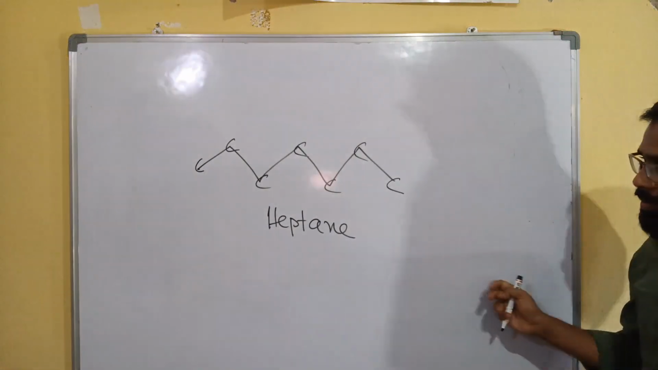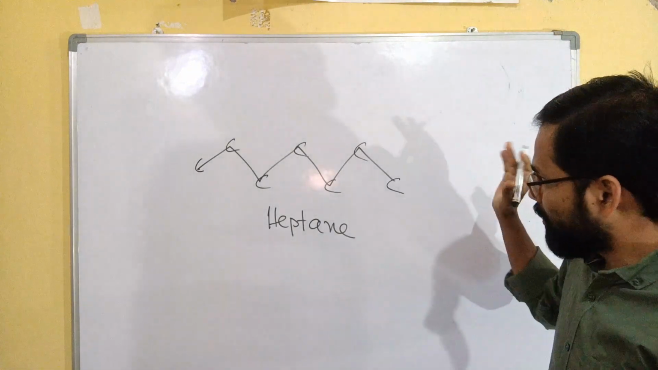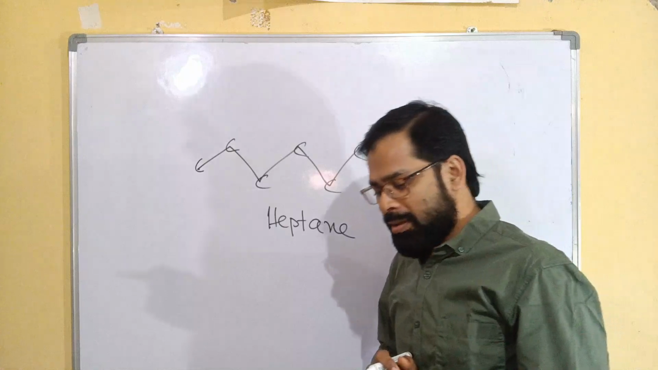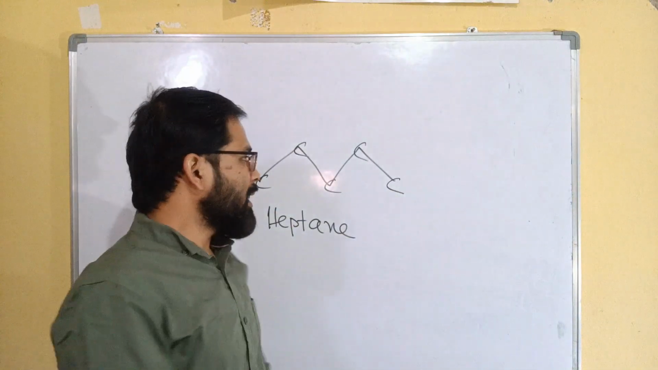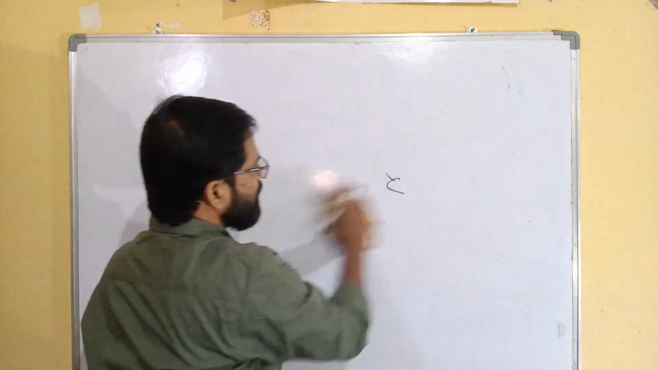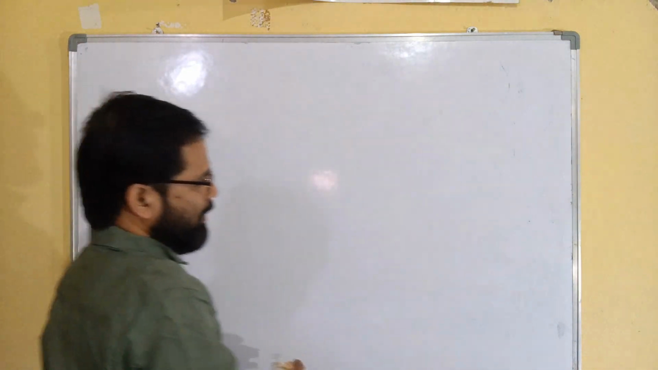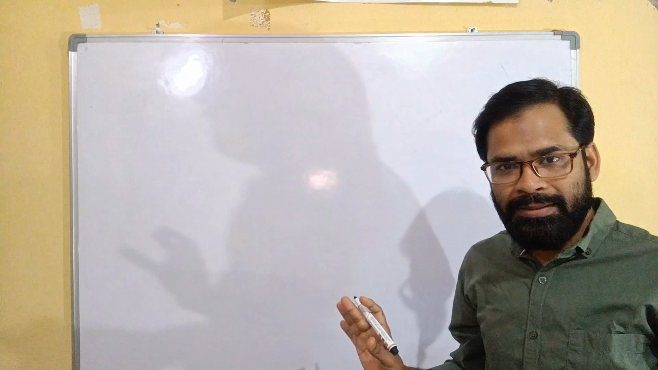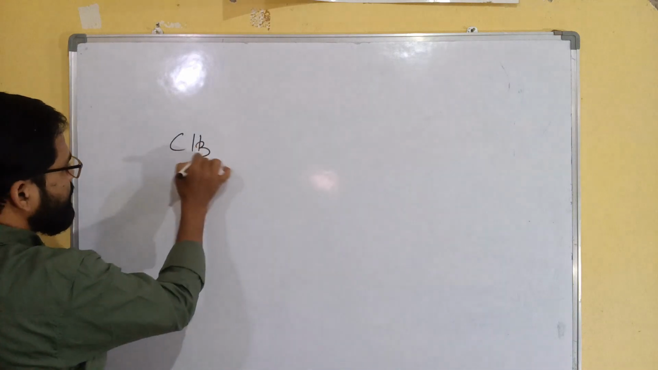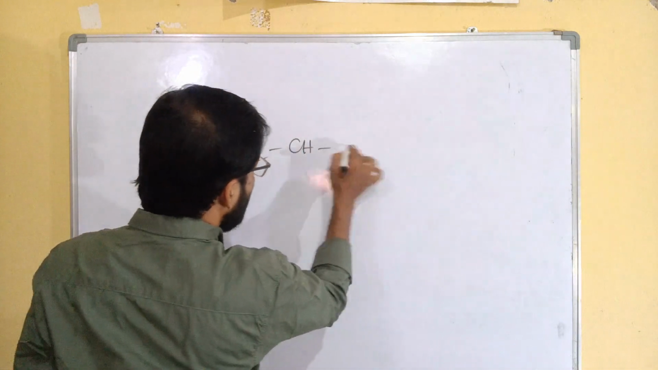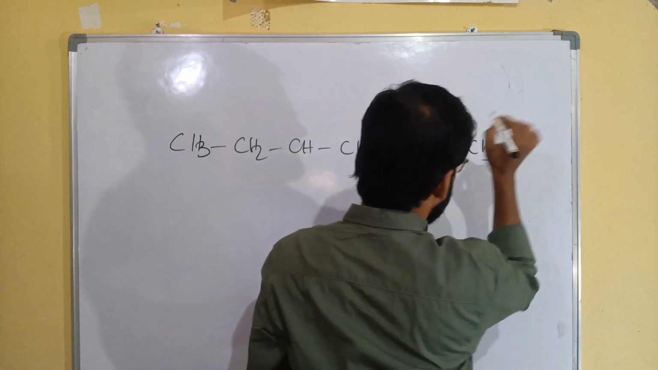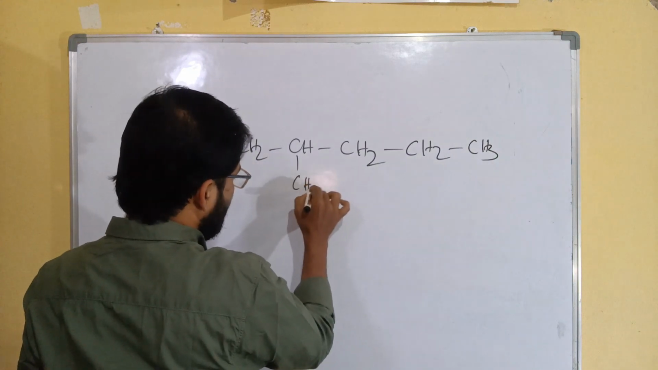These are very simple things. But we need to understand, or we have to learn, the complex system. When we do the complex system, we have to follow certain rules and regulations. Those rules and regulations we will learn through examples. Clear? Let's say this: CH3, CH2, CH, CH2, CH2, CH3. Here CH3.